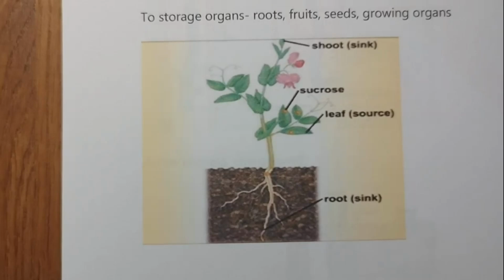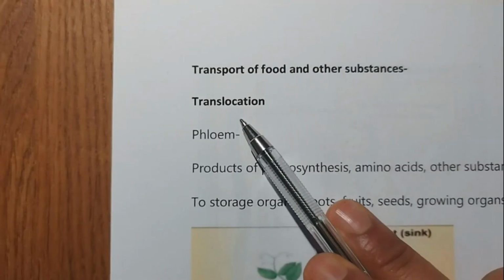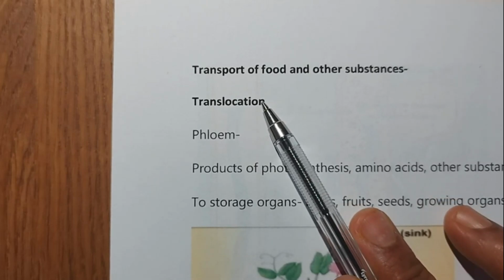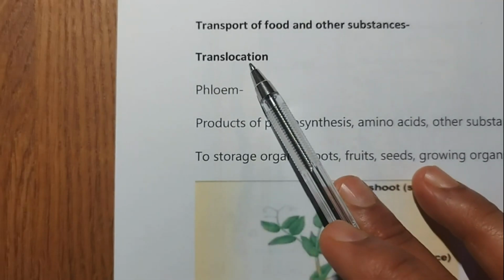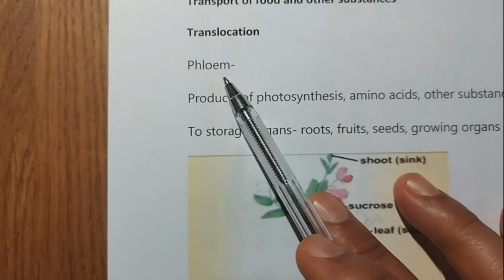In the green parts of the plant, photosynthesis is going on that produces the products of photosynthesis, and these are transported to other body parts, and that process is called translocation. So the products of photosynthesis are transported from leaves through the vascular tissue to the other body parts, and it is called translocation. And what is the vascular tissue that is used? It is called phloem.